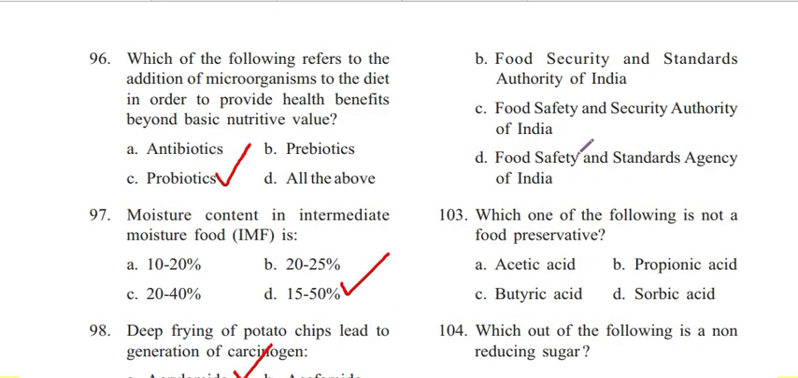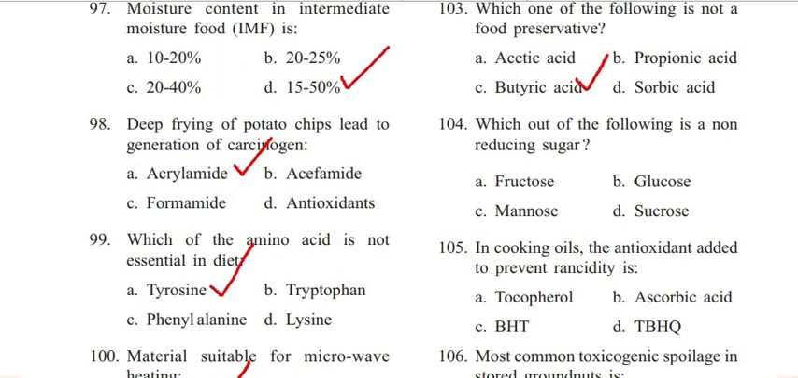A. Next question 103. Which one of the following is not a food preservative? Acetic acid, propionic acid, butyric acid, sorbic acid. Answer is C. Butyric acid. Butyric acid is used in food as flavoring agent. Next question 104. Which out of the following is a non-reducing sugar? Fructose, glucose, mannose, sucrose. Answer is sucrose.